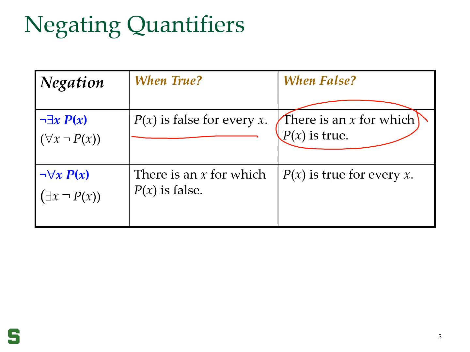If I want to negate for all x p of x, then this statement is true when there is at least one x for which p of x is false, and it is false when p of x is true for every x. I want to make sure that you understand exactly what this means, and if there are any questions, this is something we should discuss in class or on PHSA, etc.